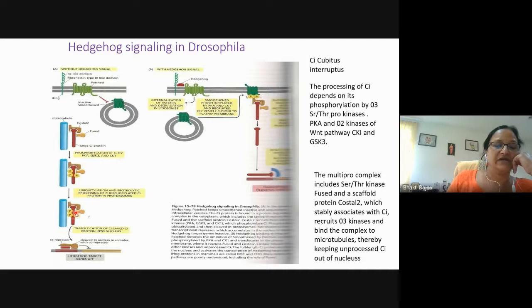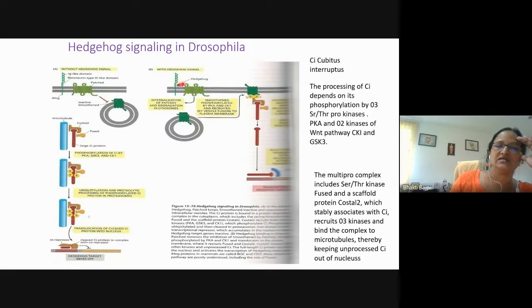And therefore, there will be cleavage of the large CI, and only a small subunit will be produced, which will then enter the nucleus, and it will act as the repressor for the transcription of the hedgehog target genes. So, when there is no signal, there will be no expression of the hedgehog target genes.